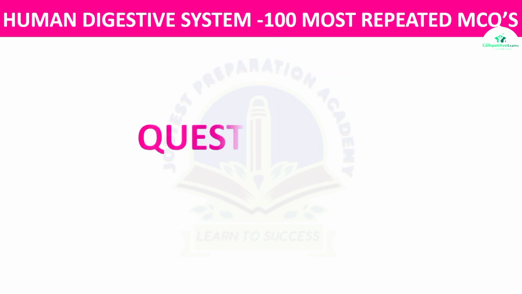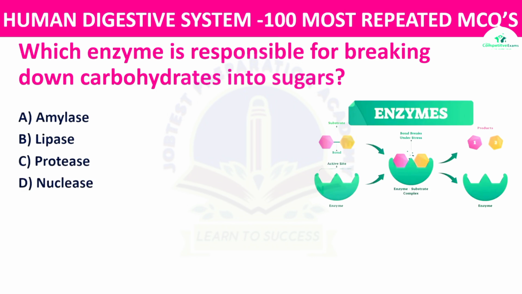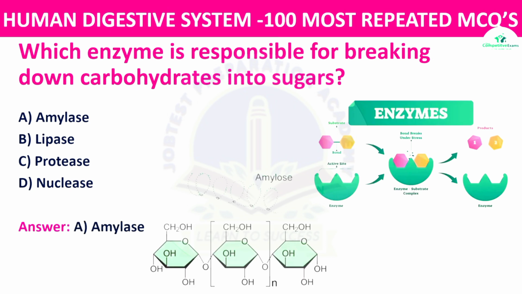Question number 3. Which enzyme is responsible for breaking down carbohydrates into sugars? The options: amylase, lipase, protease, or nuclease. The right answer is amylase. Amylase is an enzyme that breaks down complex carbohydrates into simpler sugars like glucose.